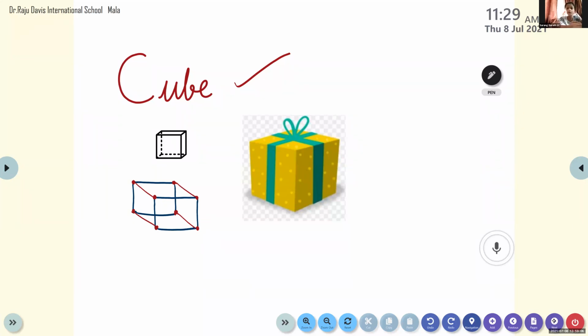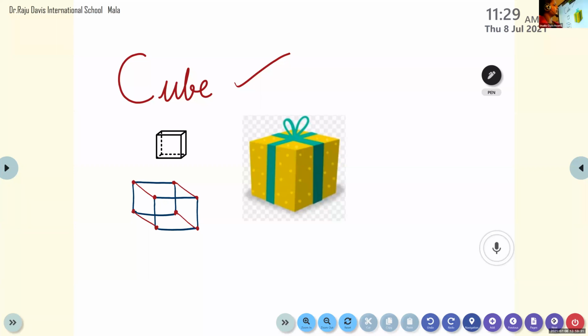C-U-B-E. Krishna, tell me the spelling of cube. Listen here. Where are you going? Tell me the spelling of cube. C-U-B-E. Very good. Priya, C-U-B-E. Deepak, tell me the spelling of cube. C-U-B-E. Very good.